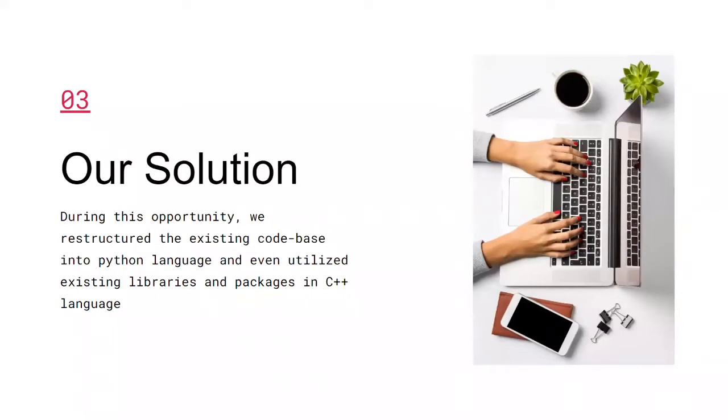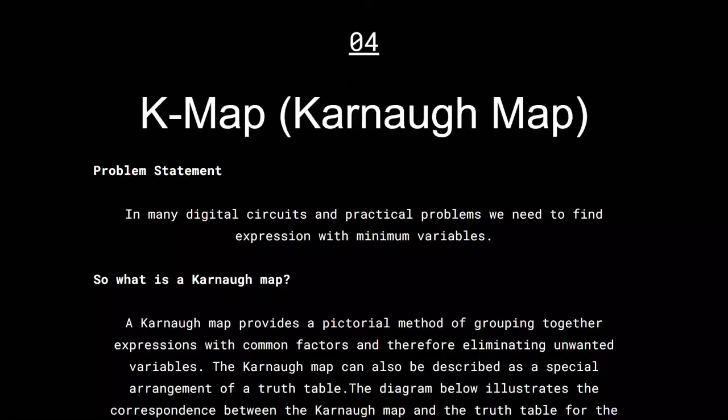Our solution: we migrated all the Visual Basic code to Python, and during this opportunity, we restructured the existing code and utilized existing libraries and packages in C++. The main thing to auto-generate C++ code is by using a general expression or Boolean expression, which the executable file generates using the data sent from Excel.